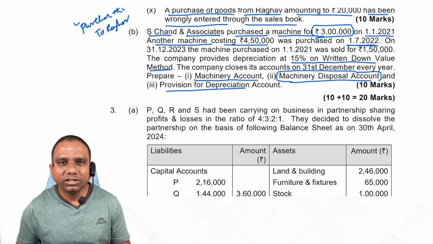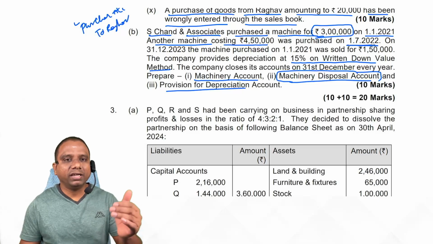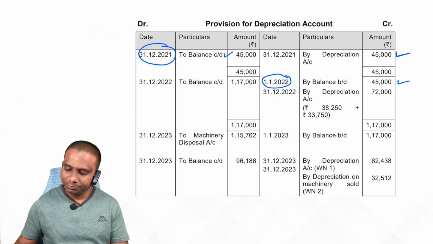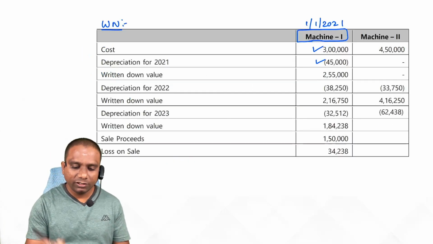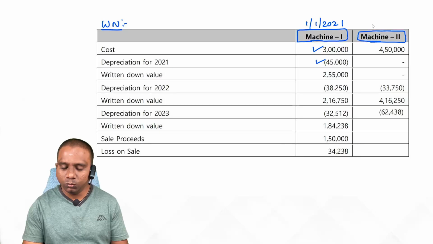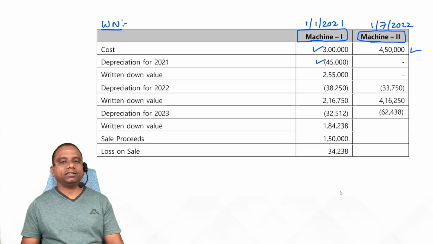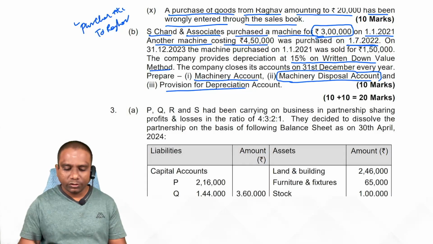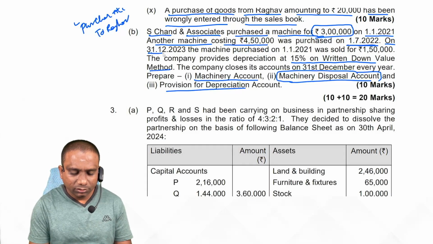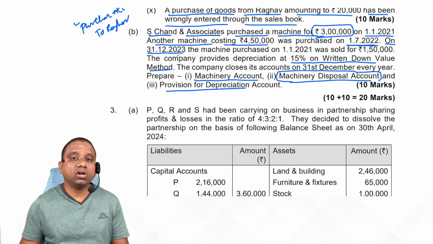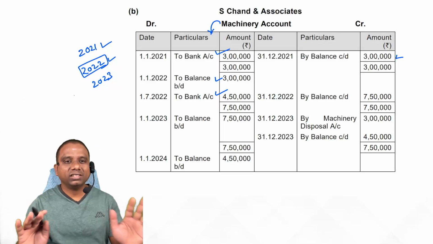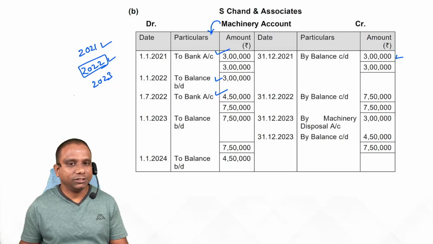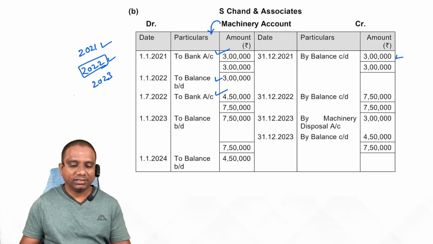On 1/7/2022, we have purchased another machine. Entry: machinery account debit to bank account, 4.5 lakh. In our working note, we add one more machine. This is purchased on 1/7/2022. What's the cost here? 4.5 lakh. Now check what happened during 2022. On 31/12/2023, they are giving the next information on 2023. Now 2022, there are no more transactions. So calculate depreciation. This time we should calculate depreciation on two assets.